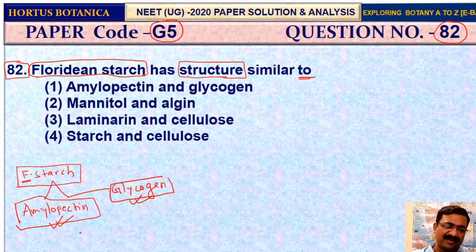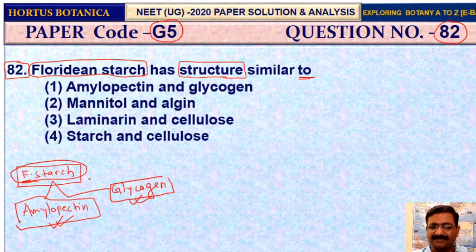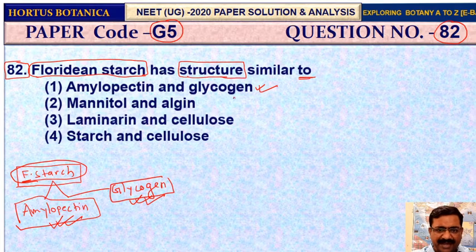So what you are finding? You are finding that Floridian starch, which is the commercial name, chemically it's very similar to the very highly branched structure of amylopectin and glycogen. Is it clear? So very direct question from the NCERT, and I think answer is the first. Now you should know why the rest four are wrong. Next one is mannitol, and this is the algin.